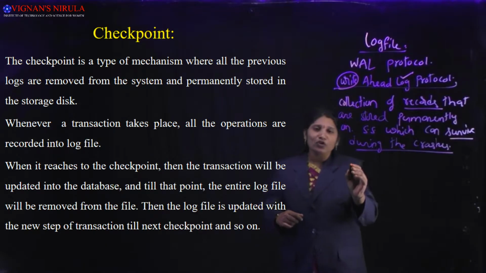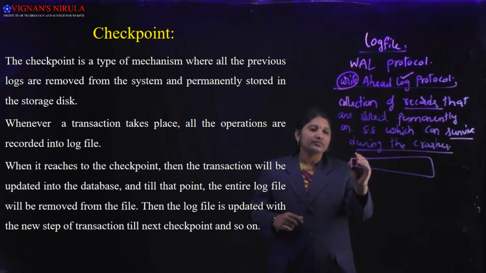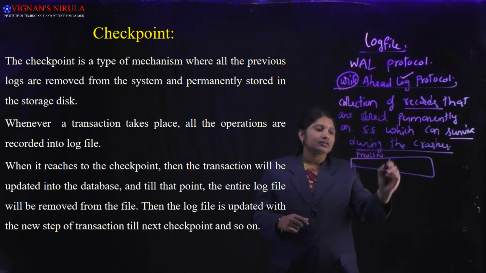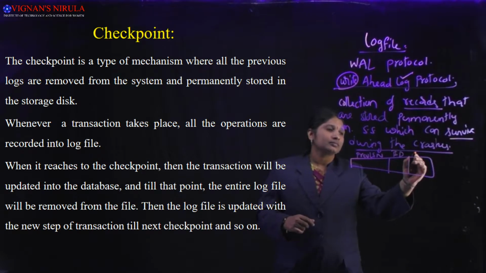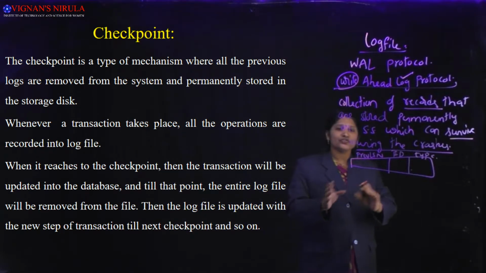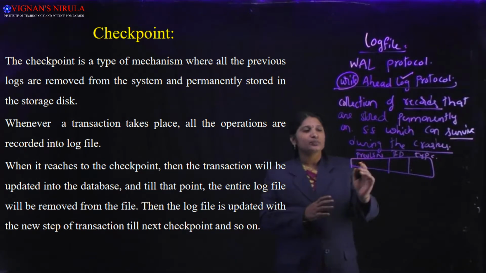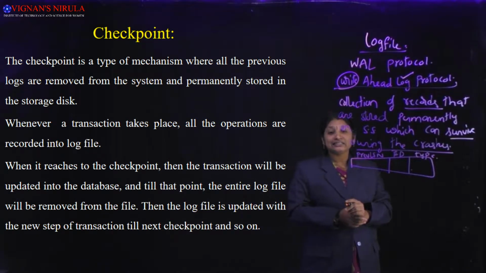So the contents of log records are this one. It consists of 3 fields. What are the 3 fields? Previous LSN, transaction ID and type.